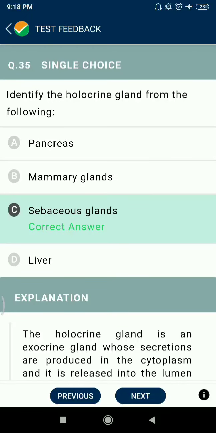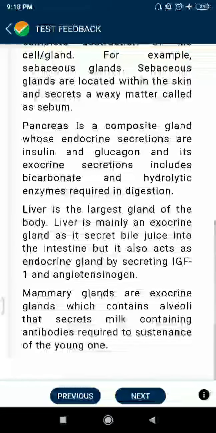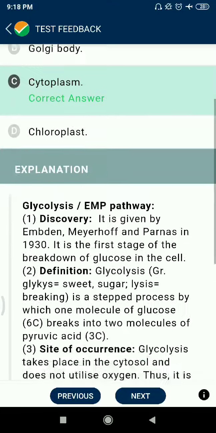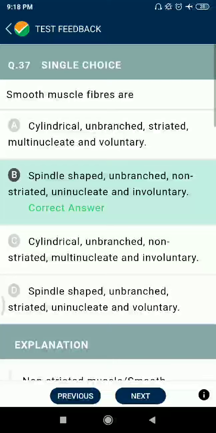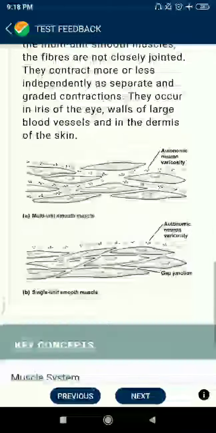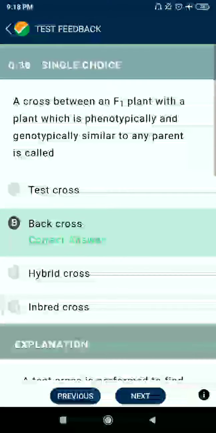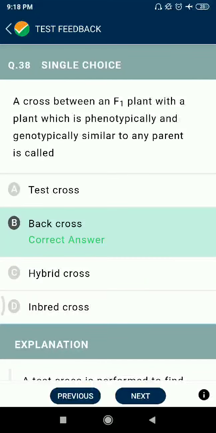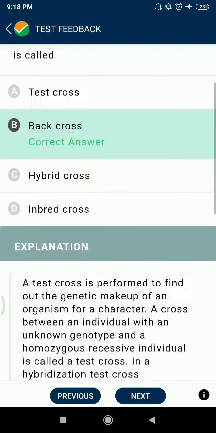Question 35. Identify the holocrine gland from the following. Sebaceous gland. Question 36. Glycolysis occurs in cytoplasm. Question 37. Smooth muscle fibers are spindle shaped, unbranched, non striated, uninucleate, and involuntary. Question 38. A cross between an F1 plant with a plant which is phenotypically and genotypically similar to any parent is called back cross.